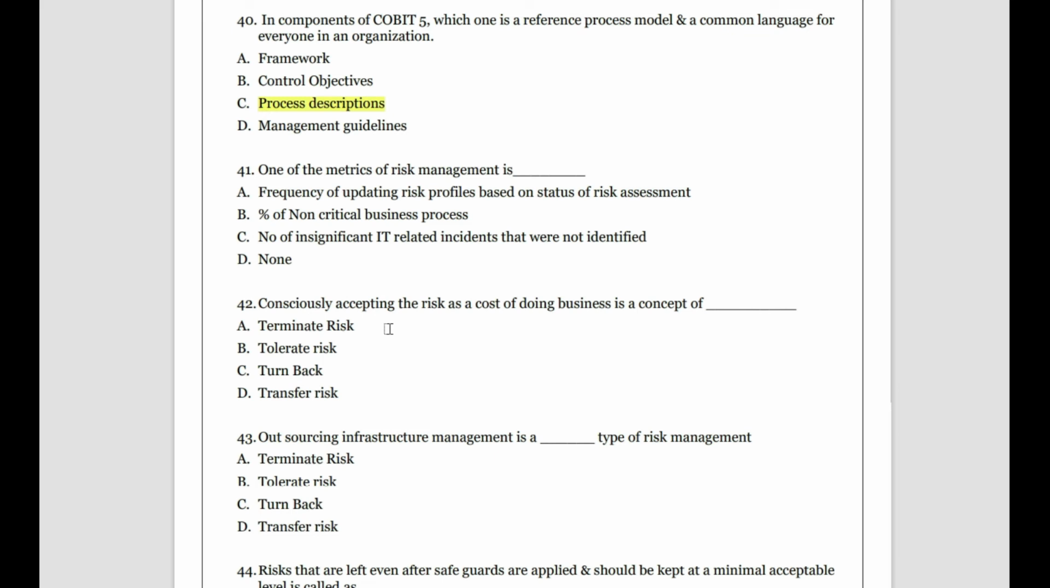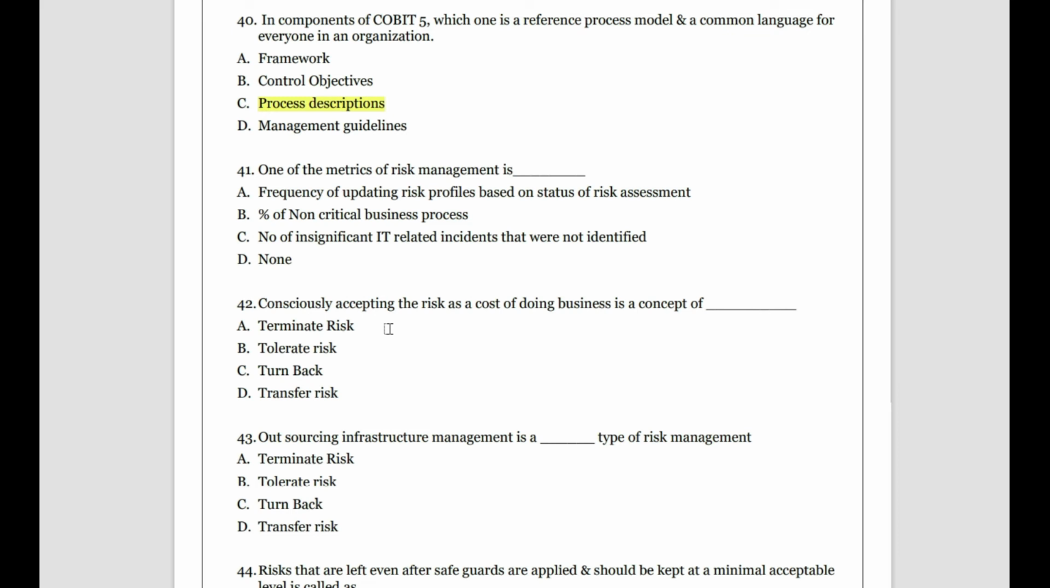Then last 10, one of the metrics of risk management. So what can we say? It is one of the technical things for calculating or seeing the risk management. Frequency of updating risk profile, no, it is frequency of updating risk profile based upon the status of the risk. So here you are not assessing the level of compliance with the risk management, or seeing how the policy is working, but the question is all about how you are looking, or what is the important part of risk management.